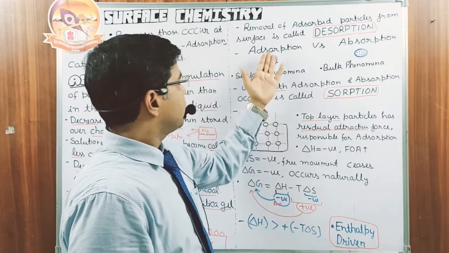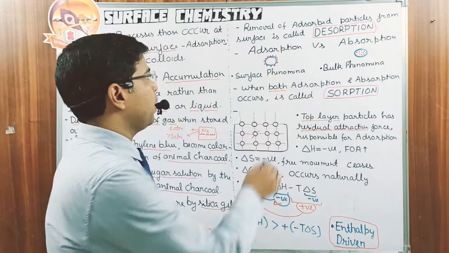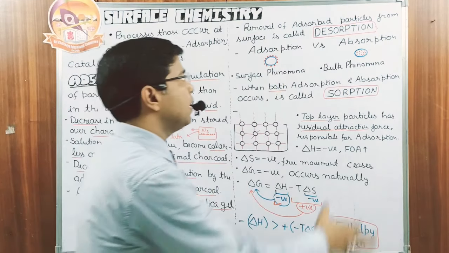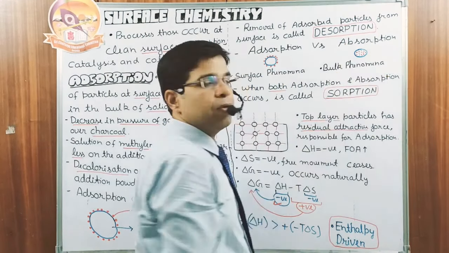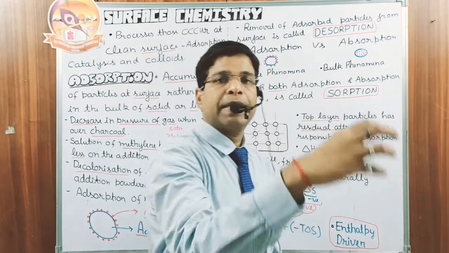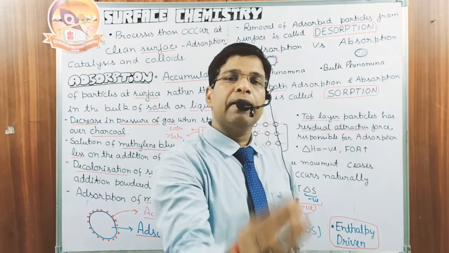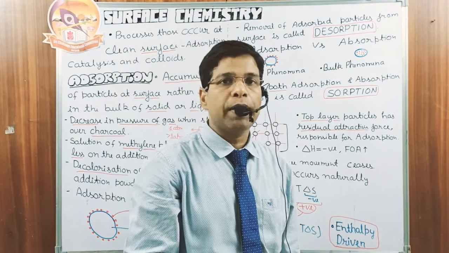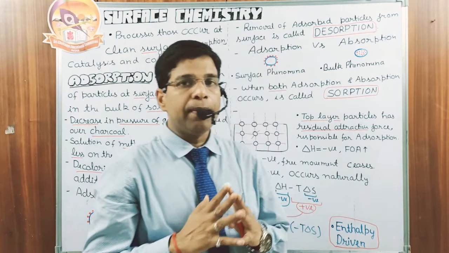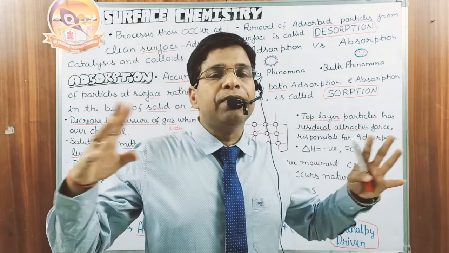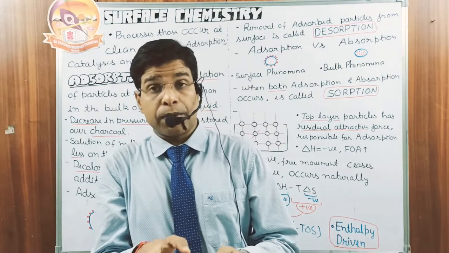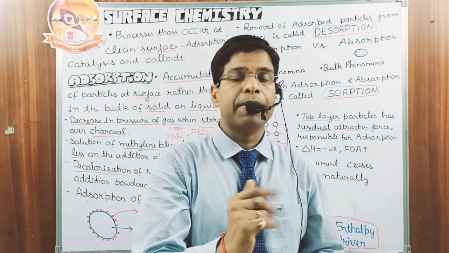Look, adsorption is the surface phenomena. Particles are only present at the surface. But absorption is the bulk phenomena. Particles are present inside the material, inside the particle, meaning inside the bulk. In absorption, particles are uniformly distributed throughout the material. But in adsorption, particles are only present at the surface.